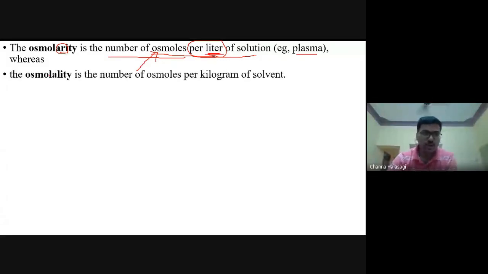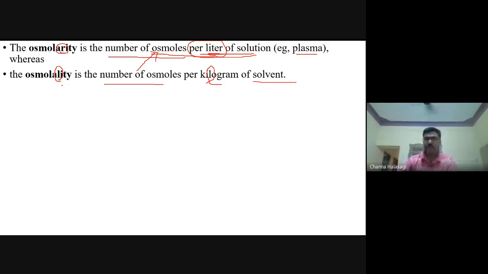Then there is one more word called osmolality. There it is R, here it is L. Osmolality is number of osmoles per kilogram of the solvent. Did you understand the difference, guys? Osmolarity and osmolality.